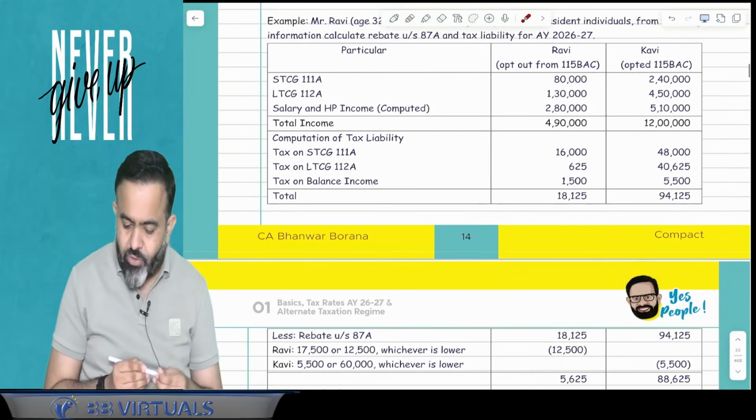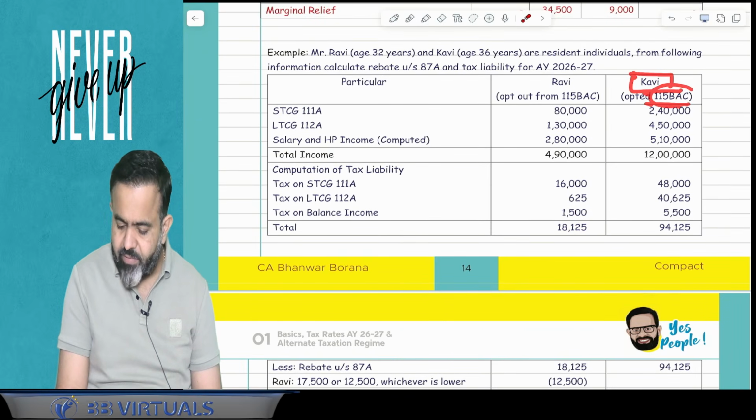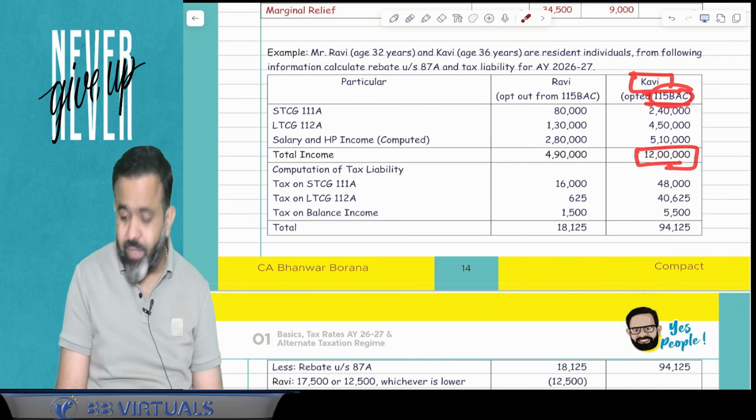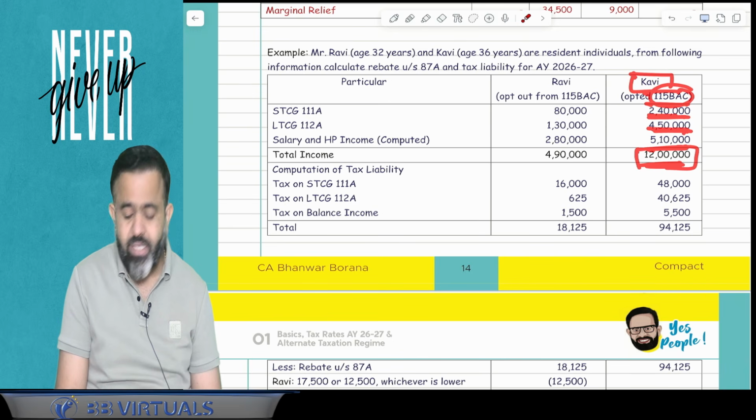So guys, here one example is given. There is one person named Kavi. Kavi opted for 115 BAC, the total income is 12 lakh, but under the 12 lakh income, STCG 111A is 2,40,000, LTCG 112A is 450, and remaining income is 510.